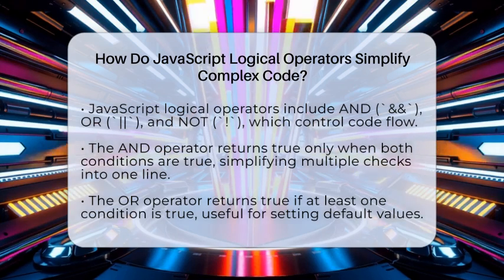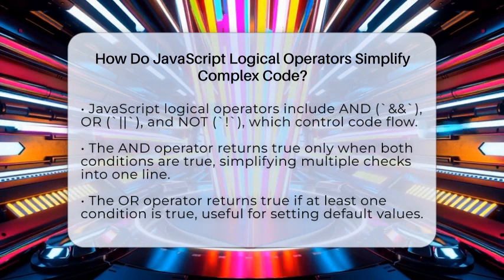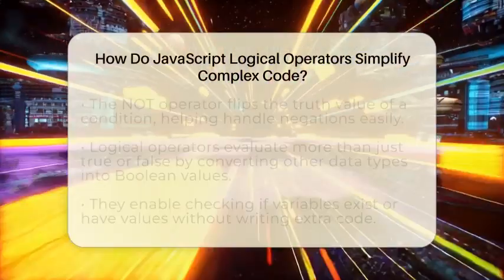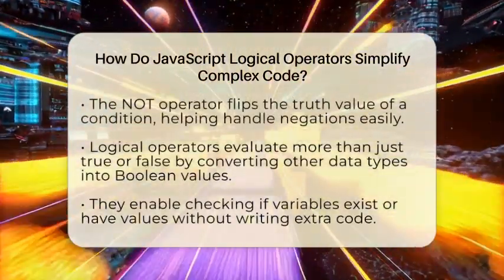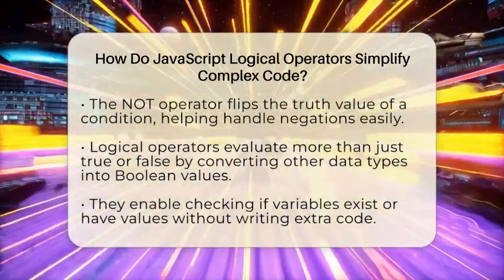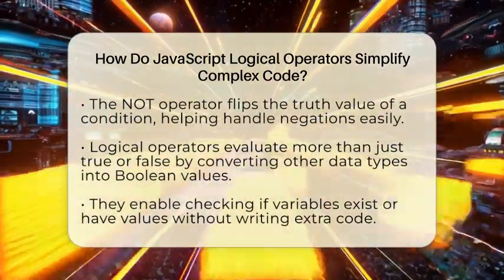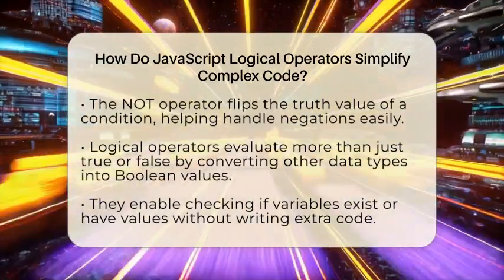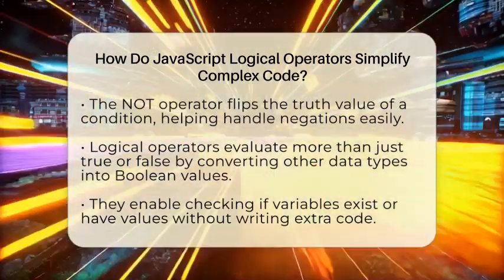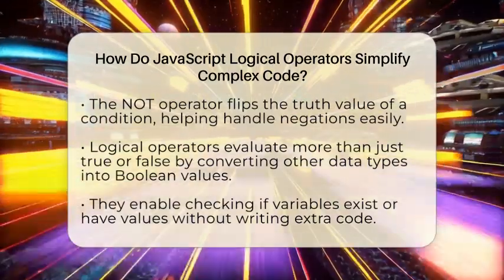The or operator, written as two vertical bars, returns true if at least one condition is true. It's perfect for setting default values. For example, if a user input is empty, you can assign a default name like this: let username = input || "guest". This way, you avoid writing extra if statements and keep your code straightforward.